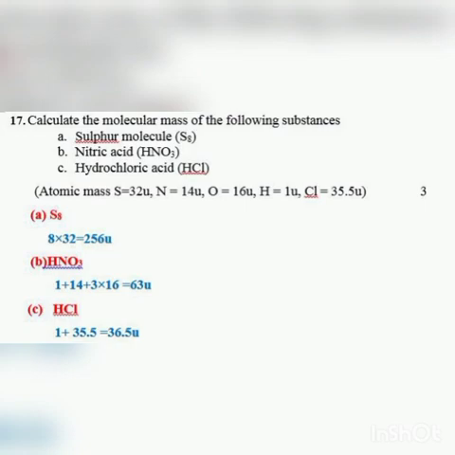C, hydrochloric acid. So here the atomic mass of hydrogen is 1 plus the atomic mass of chlorine is 35.5 and the total molecular mass will be 36.5 units.